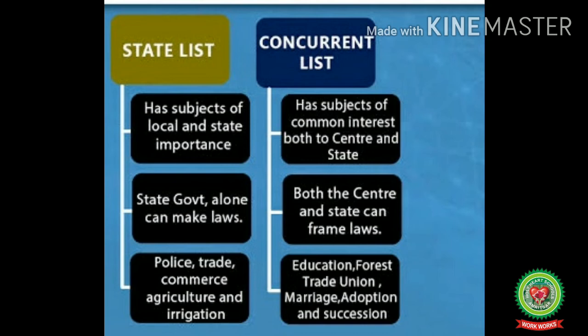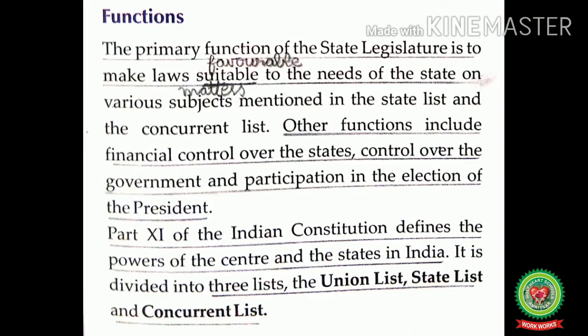Means the state legislature makes laws related to the state list as well as the concurrent list given in our constitution. And the state list includes the subjects like police, trade, commerce, agriculture, and irrigation, etc. And the concurrent list includes the subjects like education, forest, trade union, marriage, adoption, and succession, etc. Other functions include financial control over the states, control over the government, and participation in the election of the president.